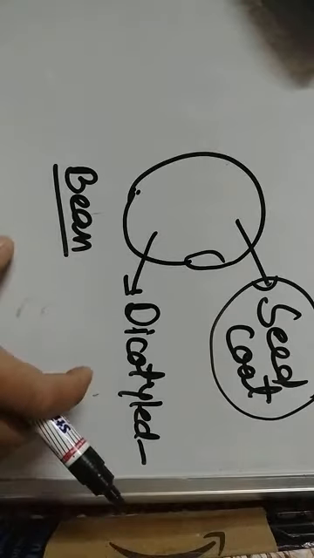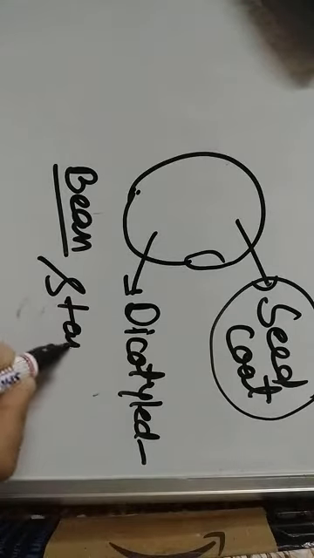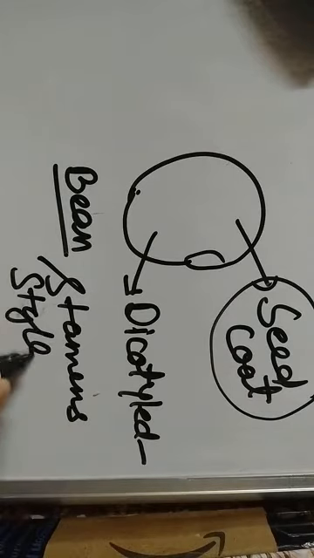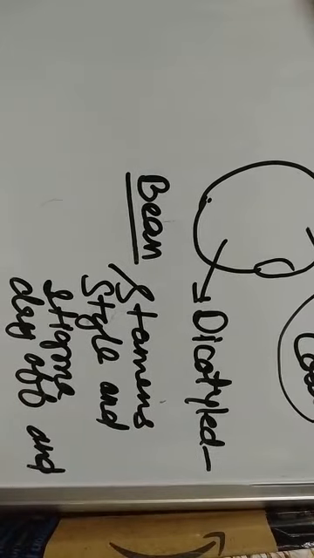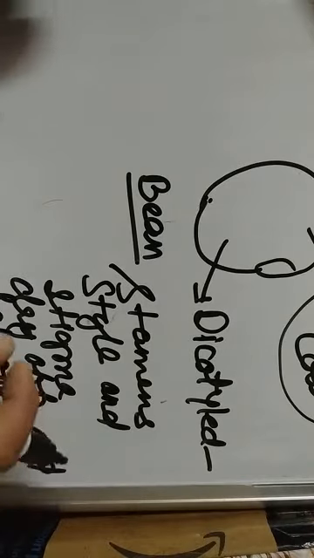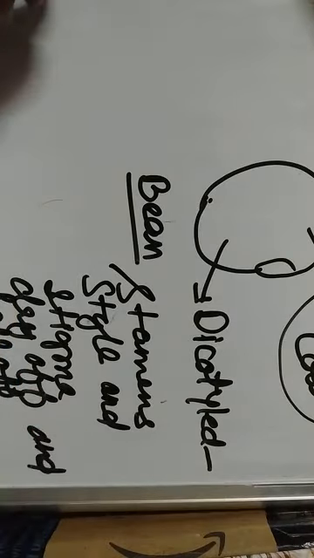The other parts of the flower, like stamens, style and stigma, also dry off and fall off. So at the place on the plant where we originally had a flower, now we have a fruit. In place of a flower, now we have a fruit, and the fruit protects the seed.